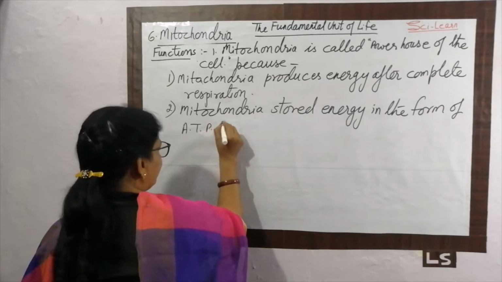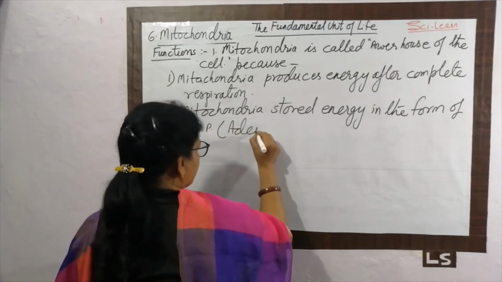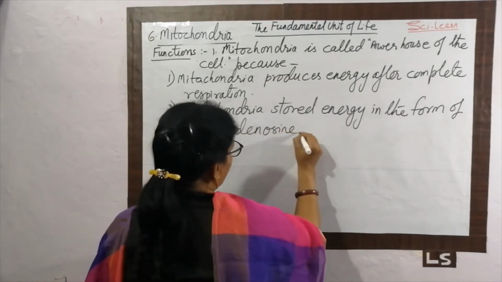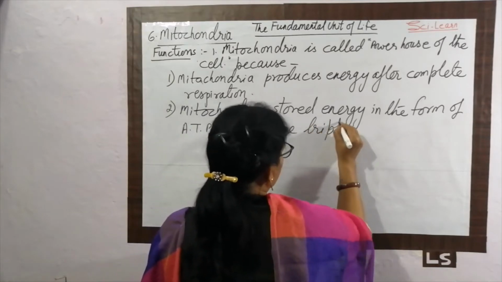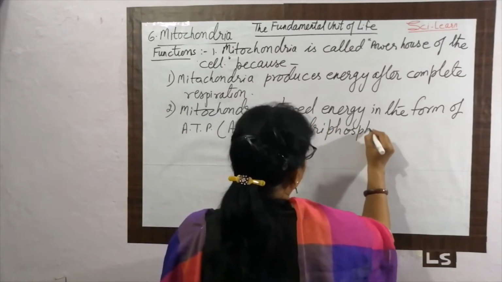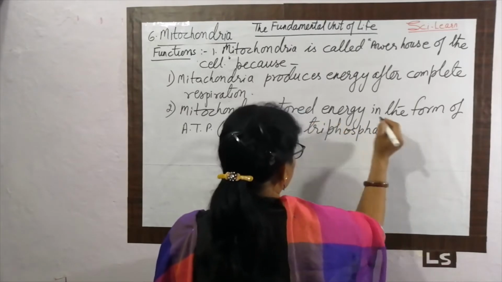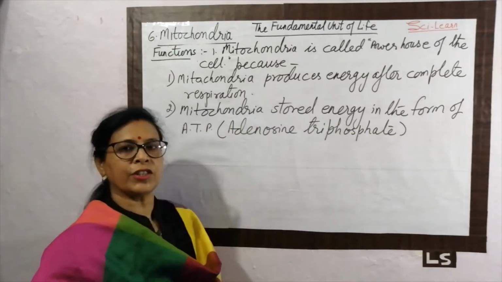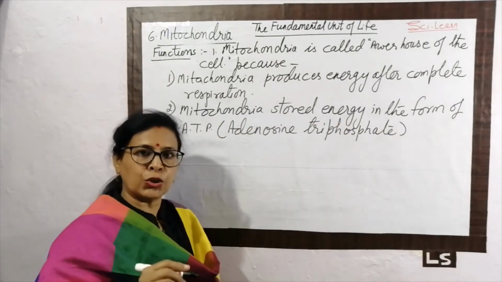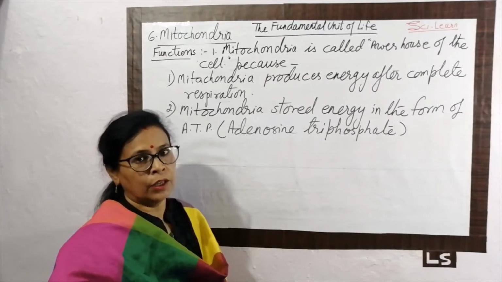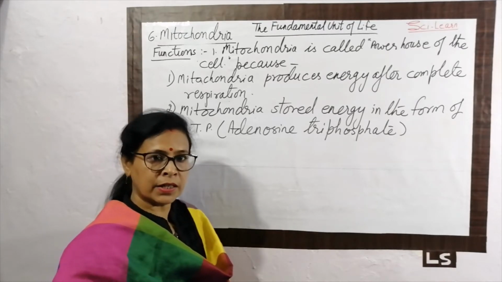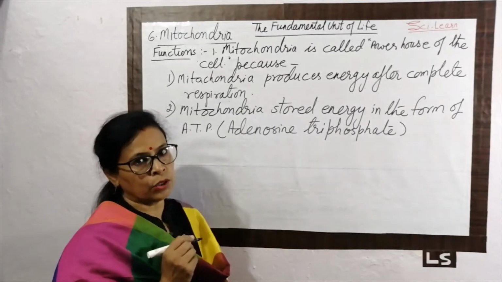Another new term for you. It is called adenosine triphosphate. It is a form of energy. It is a molecule in which the energy is stored in the mitochondria of the cell. Mitochondria not only produces the energy, it stores the energy also.